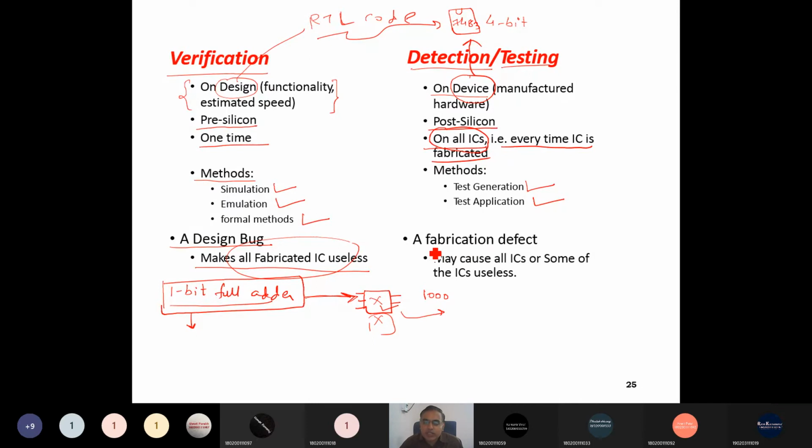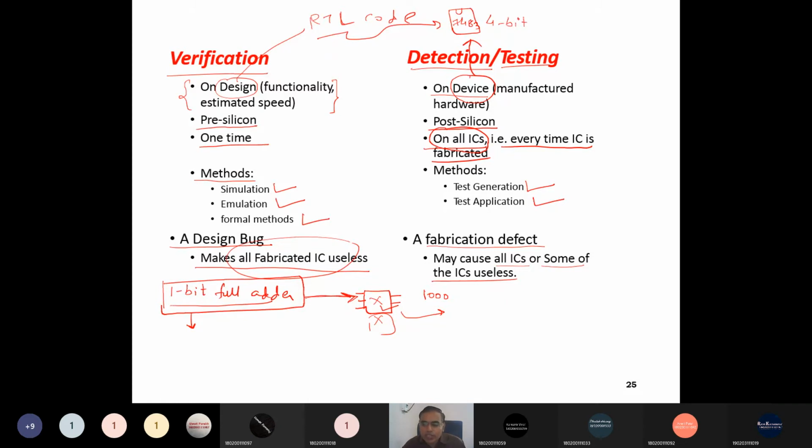Fabrication defects: now, if the design is correct, but an error is introduced by the fabrication process, right? It may cause all the ICs or some of the ICs to be useless. It may not be that all the ICs are useless; it may cause only some of the ICs to be useless.